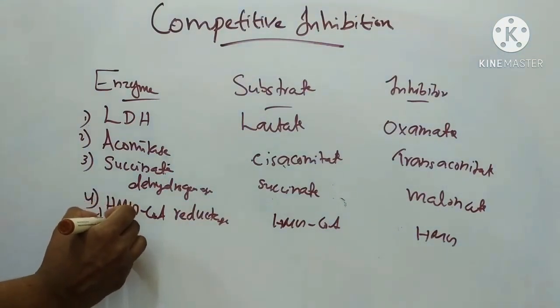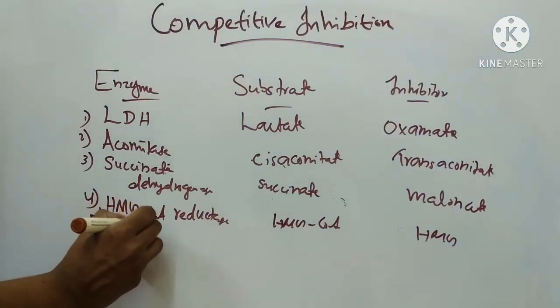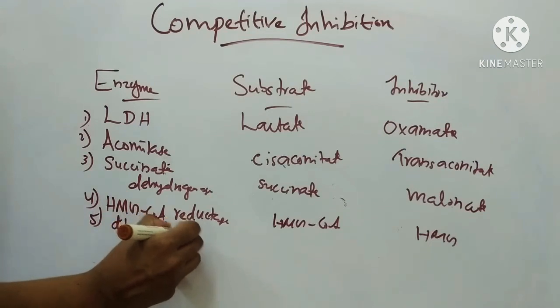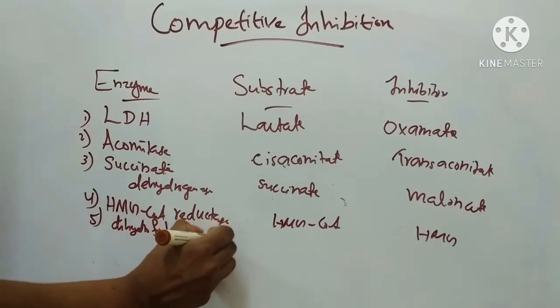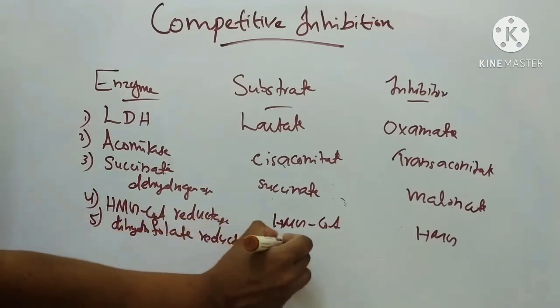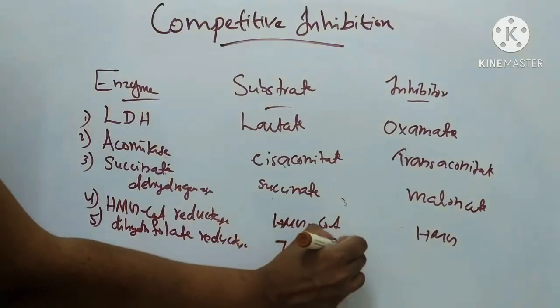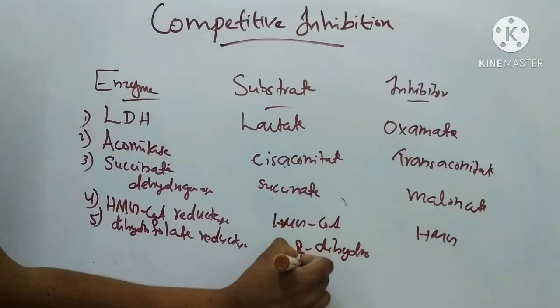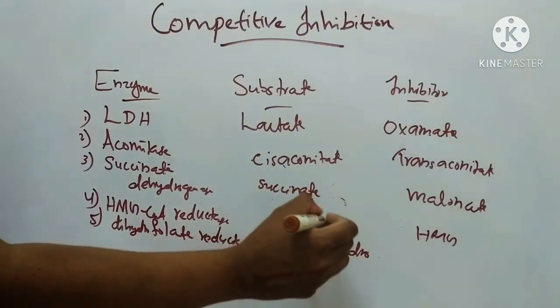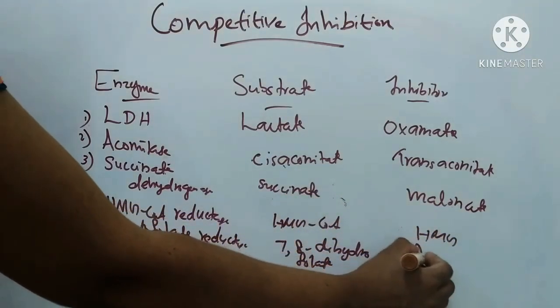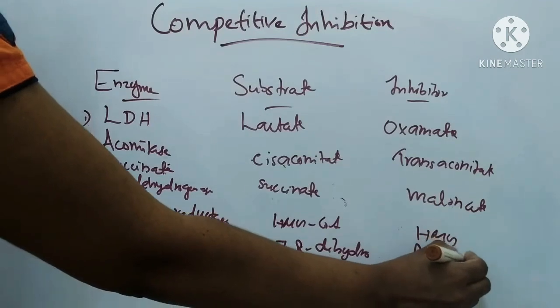Then dihydrofolate reductase. For this, the substrate is 7,8-dihydrofolate and the inhibitor is amitriptyline.